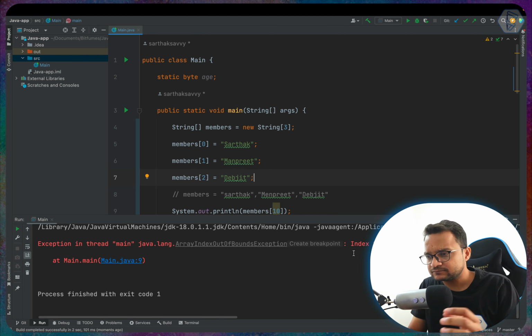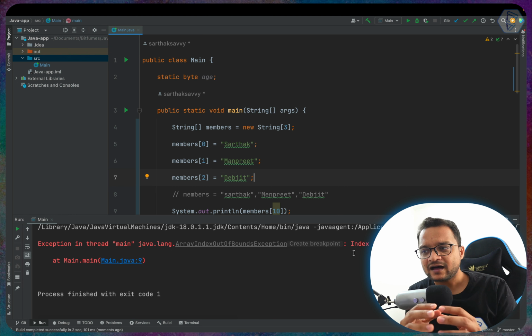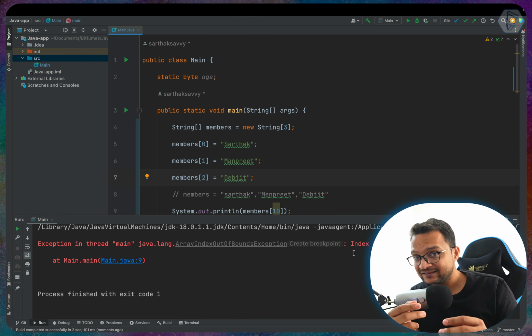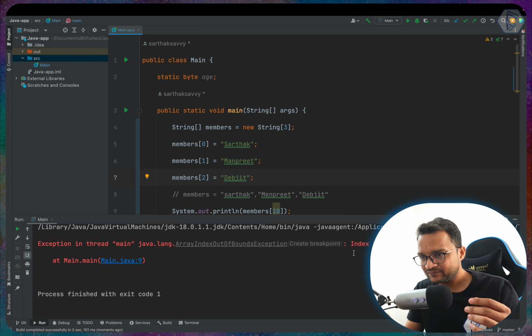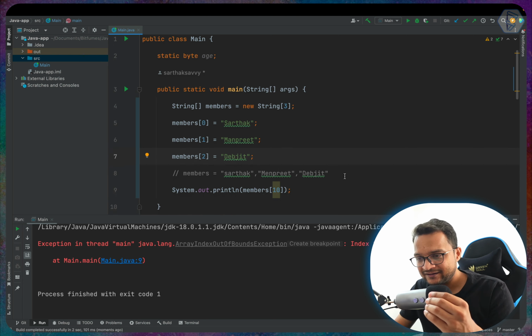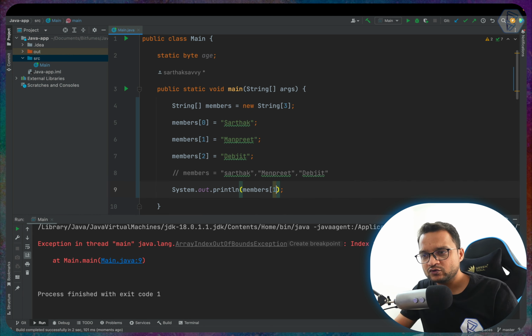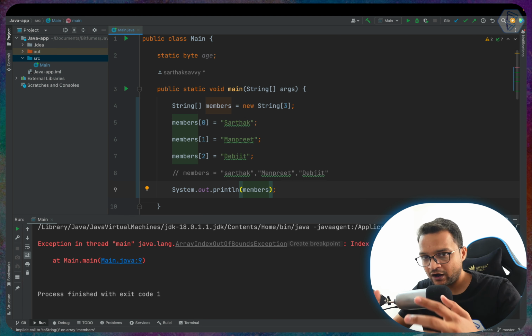So run it, and it says that, hey, index 10 is out of bound for length 3. What is the length? 3. So in this array there are many properties available. If you want to get the length of any array, how can we do that?